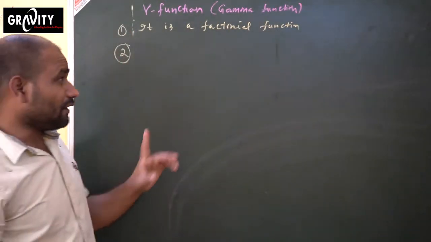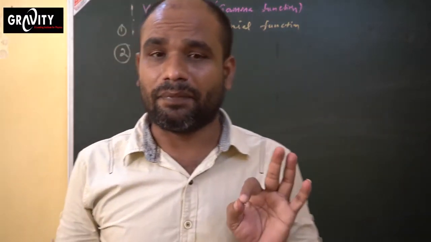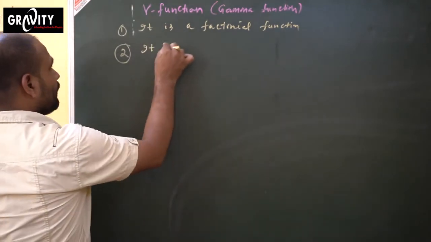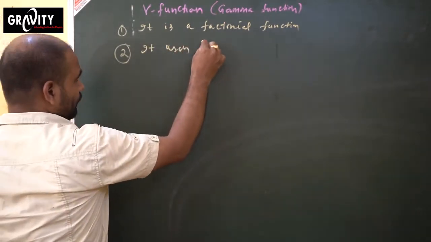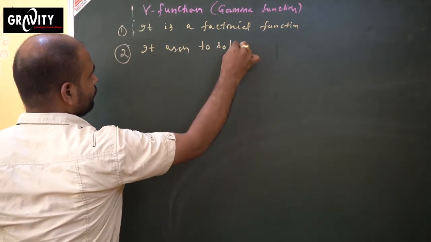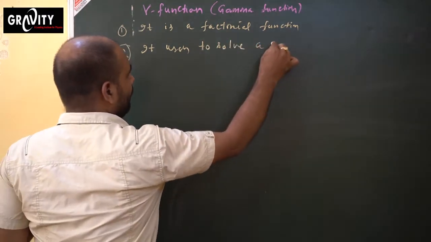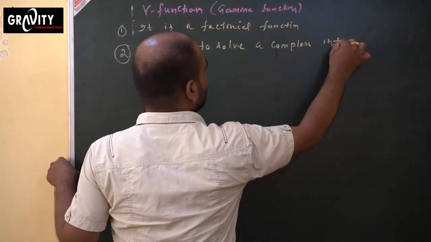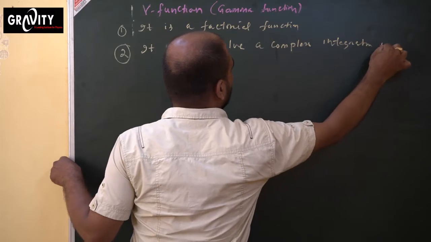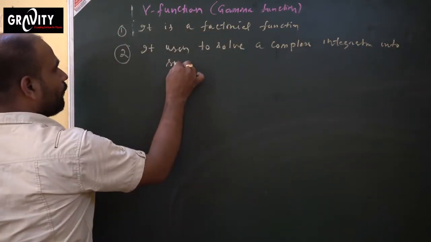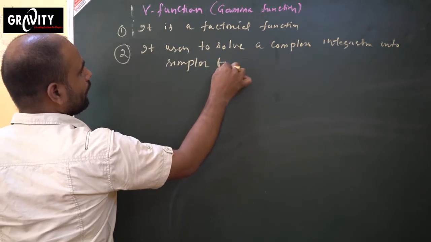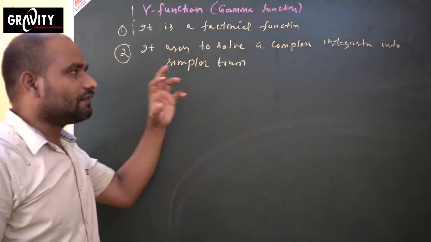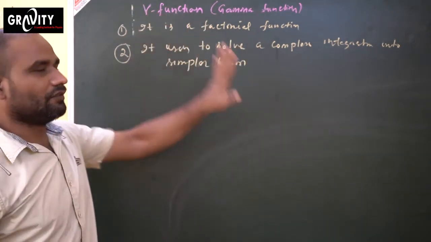Second one, it is used to solve a complex integration in a simpler form. Any complex integration can be simplified by using gamma function. Okay.